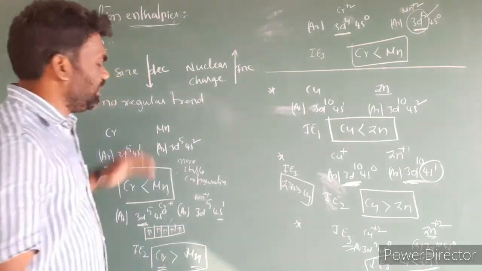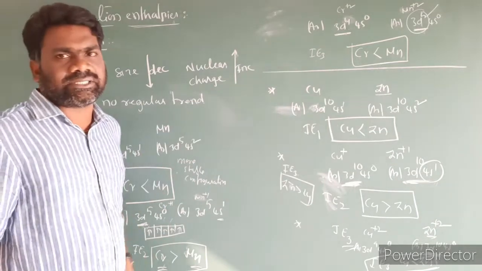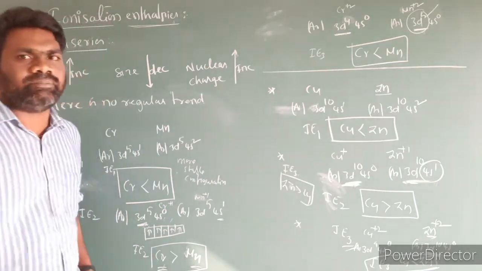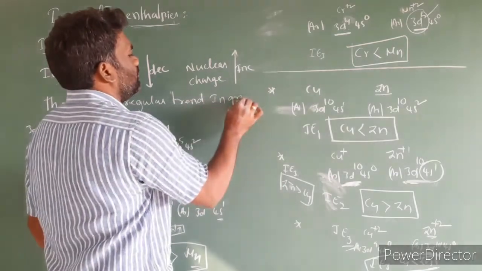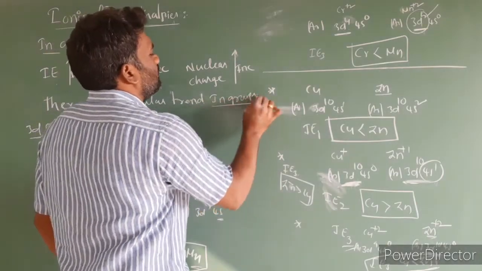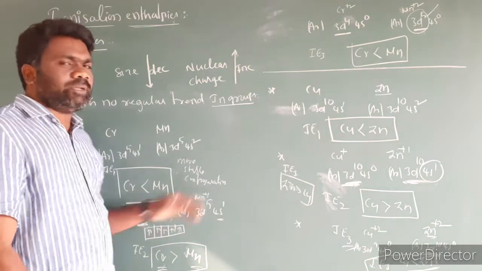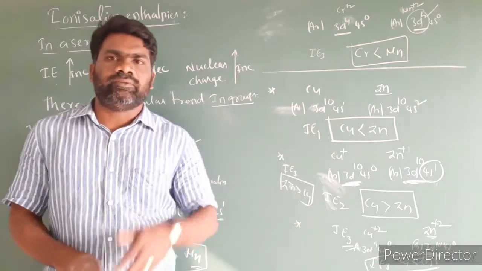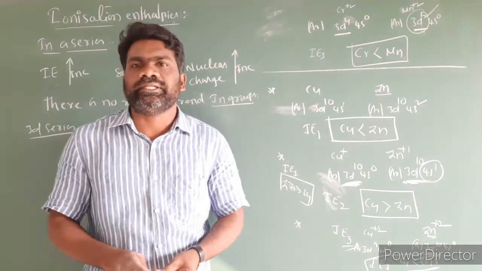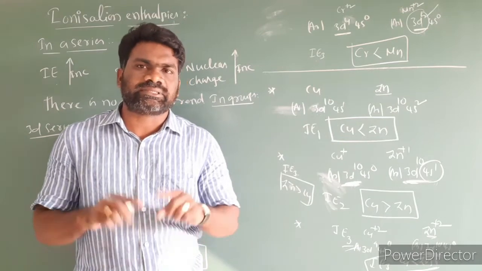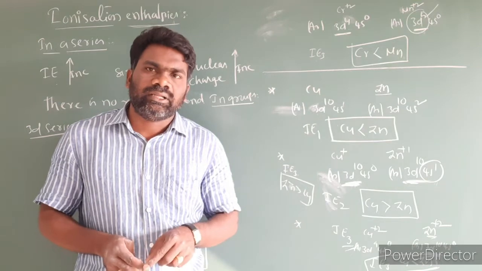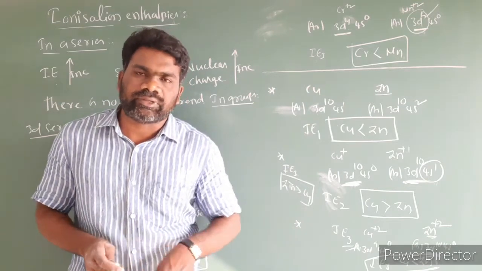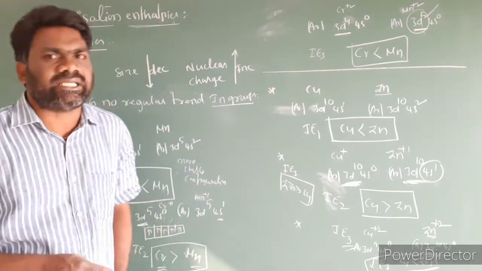Next, variation of ionization enthalpies in a group. While moving from top to bottom in the periodic table, in general the ionization enthalpies decrease because size increases. So while moving from top to bottom, the ionization enthalpies decrease because of increasing atomic sizes.